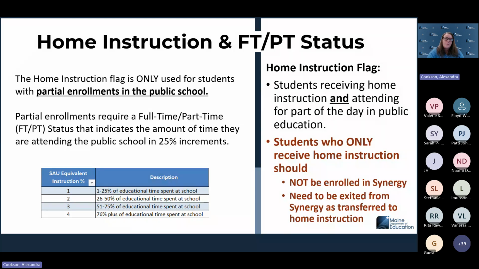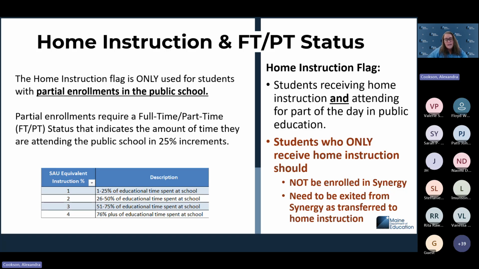Students who are receiving home instruction and maybe have a full-time, part-time status. The home instruction flag is only meant to be used for students with a partial enrollment in public school. So if a student is not attending a public school in any capacity, they should not have a home instruction flag. They should not be enrolled in Synergy.